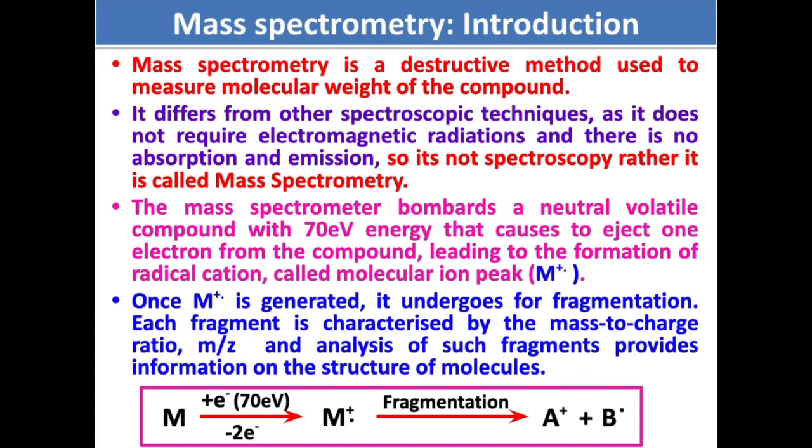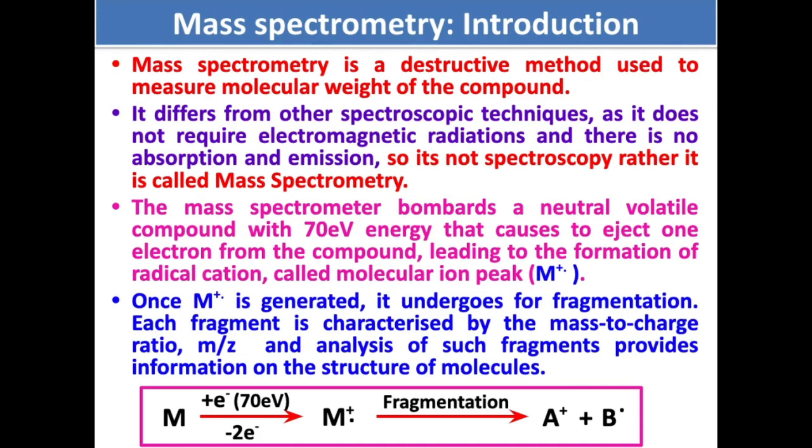And I have made a general representation. Let us suppose you have a compound that we call M. You bombard it with 70 electron volt energy that leads to the formation of M radical cation. And once the radical cation is formed, it undergoes fragmentation. You get A plus and B as a radical. So A plus is called a daughter ion peak.